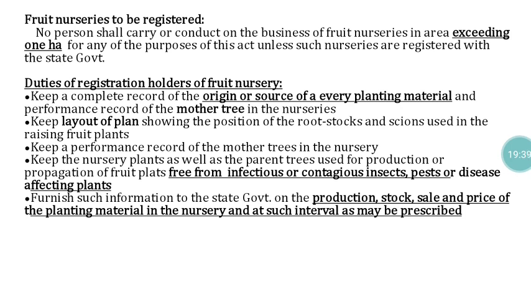Once the nursery is registered with the state government under this particular seed bill, they have to follow these guidelines.